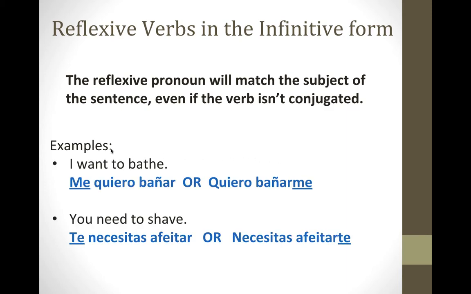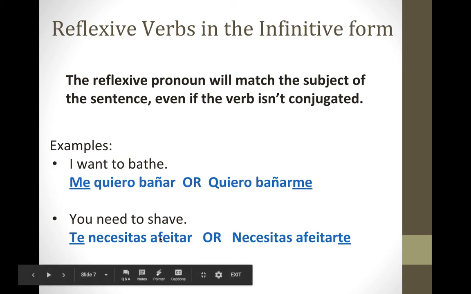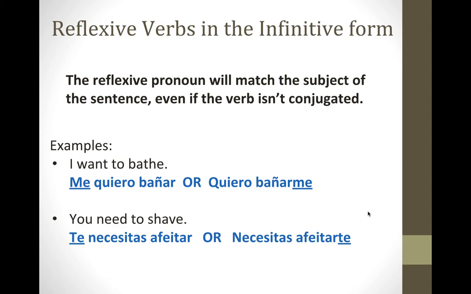Okay, so look at these examples. I want to bathe. Me quiero bañar or quiero bañarme. You need to shave. Te necesitas afeitar or necesitas afeitarte. Okay, so in both of these examples, my reflexive verb was not conjugated. It was left in its infinitive form, but I have to change that reflexive pronoun to match the subject.